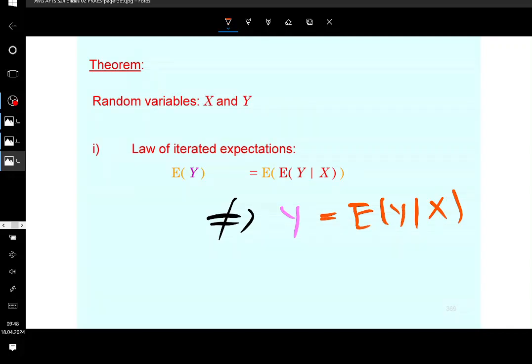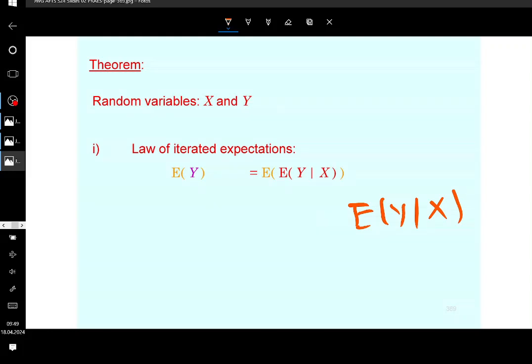Of course, if y is a linear transformation of x, then it is going to be equal. But it's not true in general. So in general, y, as I mentioned before, is not going to be equal to its conditional expectation. But sometimes it is. There are cases where it is, especially when it comes to linear transformations. You understand it, guys?